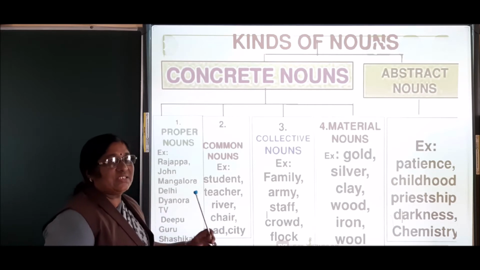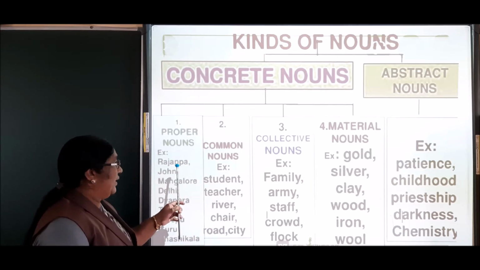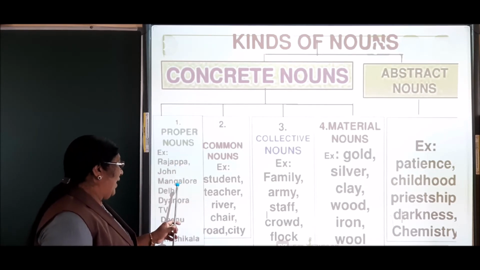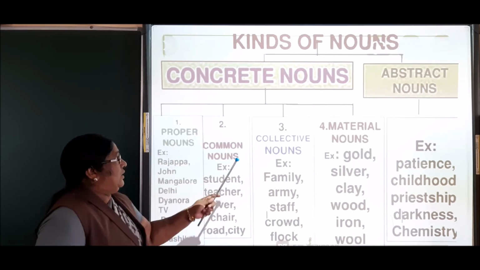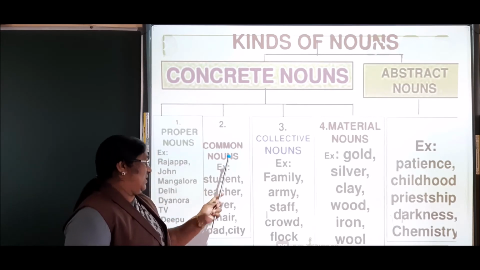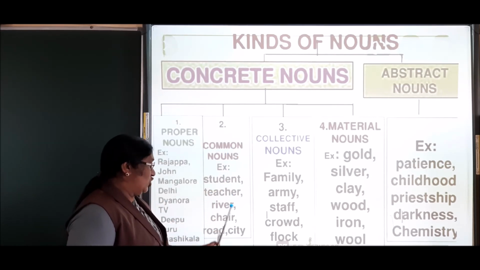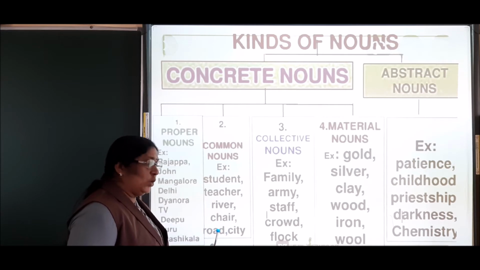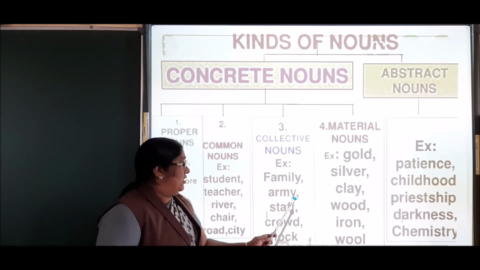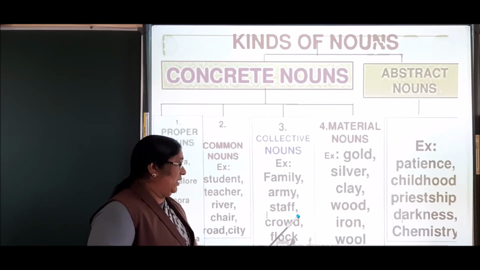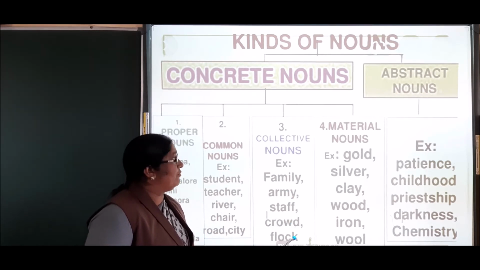There are some examples of proper noun: Rajappa, John, Mangalore, Delhi, Dinora TV, Deepu, Guru, Shashikala. Some common noun examples are student, teacher, river, chair, road, city. Some collective nouns you can see here: family, army, staff, crowd, flock.